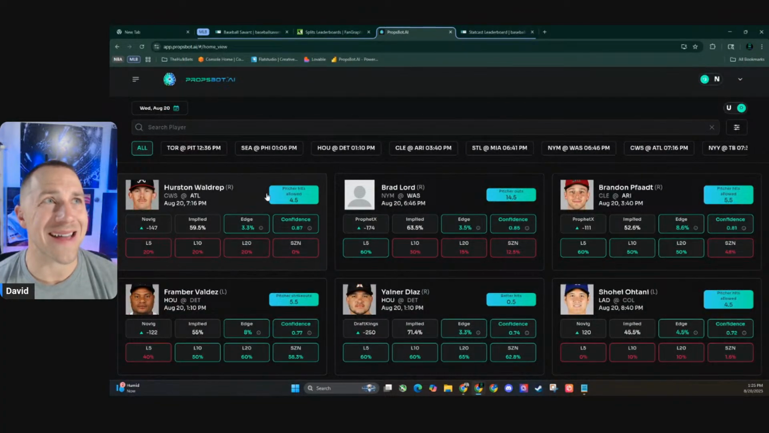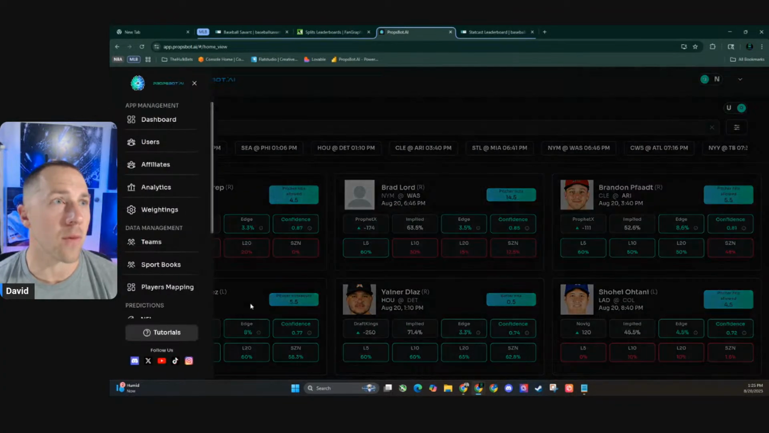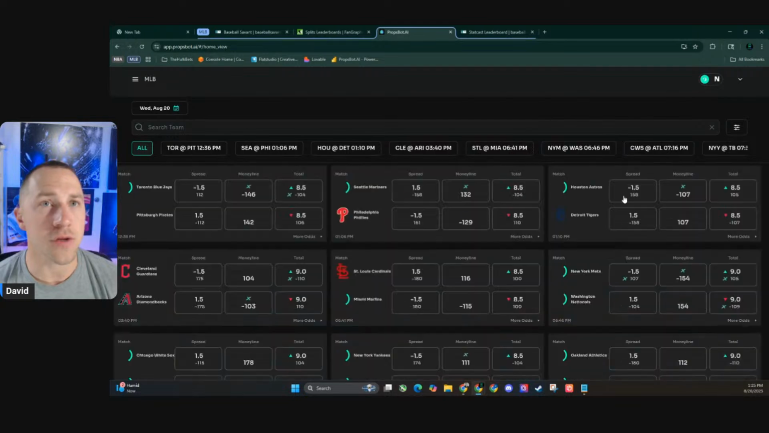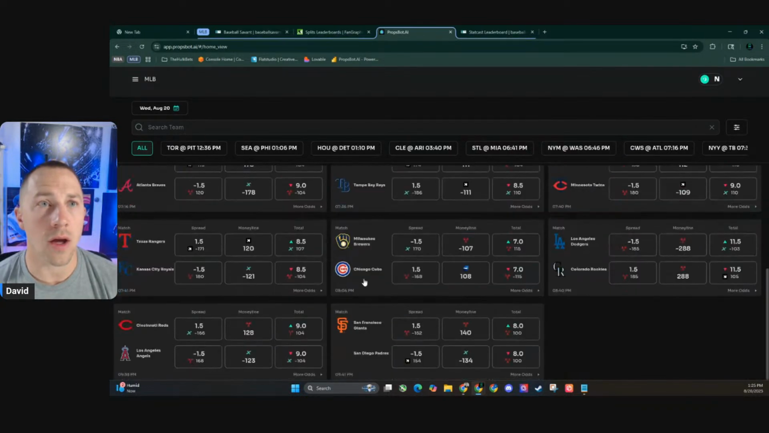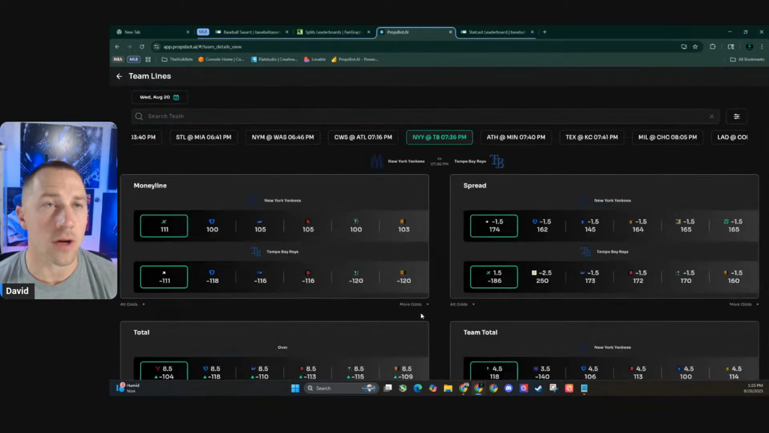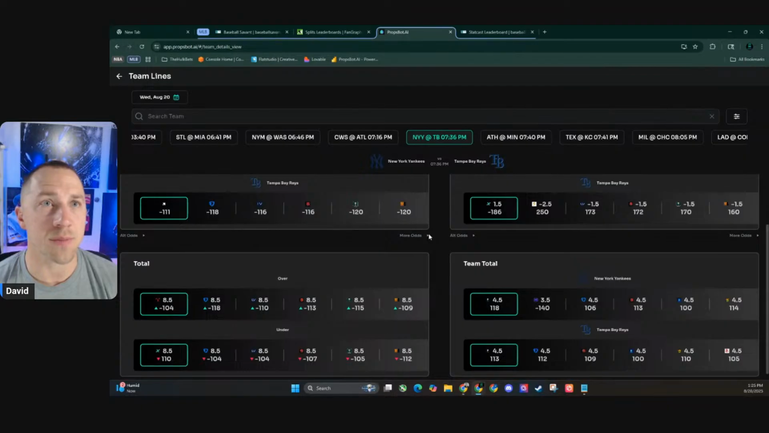Hurston Waldrep is the top play on the board. Oh, yeah, by the way, guys, if you want them, we also have the team data here. A lot of people were asking for it, looking for it. Here it is. We've got spreads.